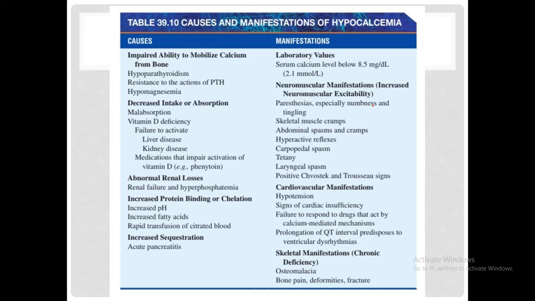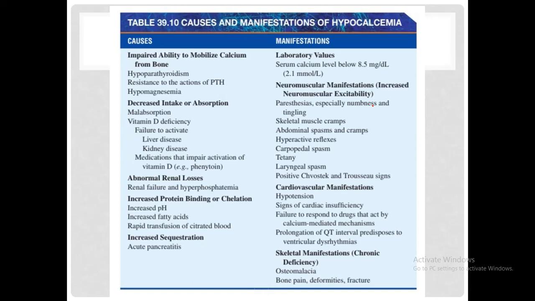And the third example is rapid transfusion of citrated blood. As you already know, citrate is used as an anticoagulant and is mixed into the blood. So whenever we are transfusing a patient with blood, there is a chance of chelation. But it normally does not occur if we do a slow transfusion. In cases of rapid transfusion, the citrate present in the blood would chelate the calcium and could result in signs and symptoms of hypocalcemia like tetany.